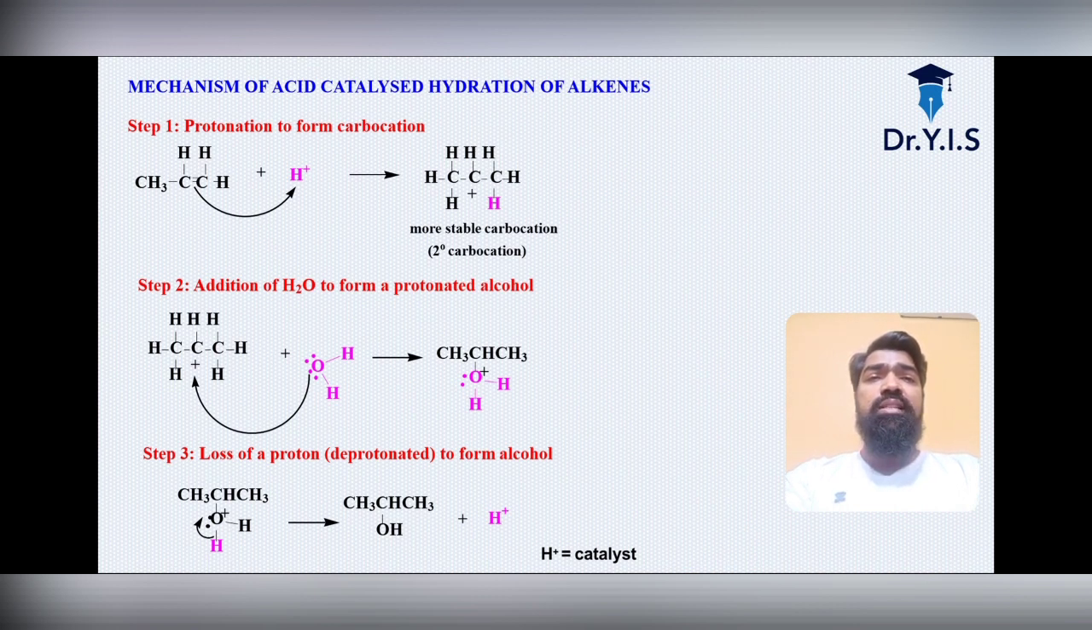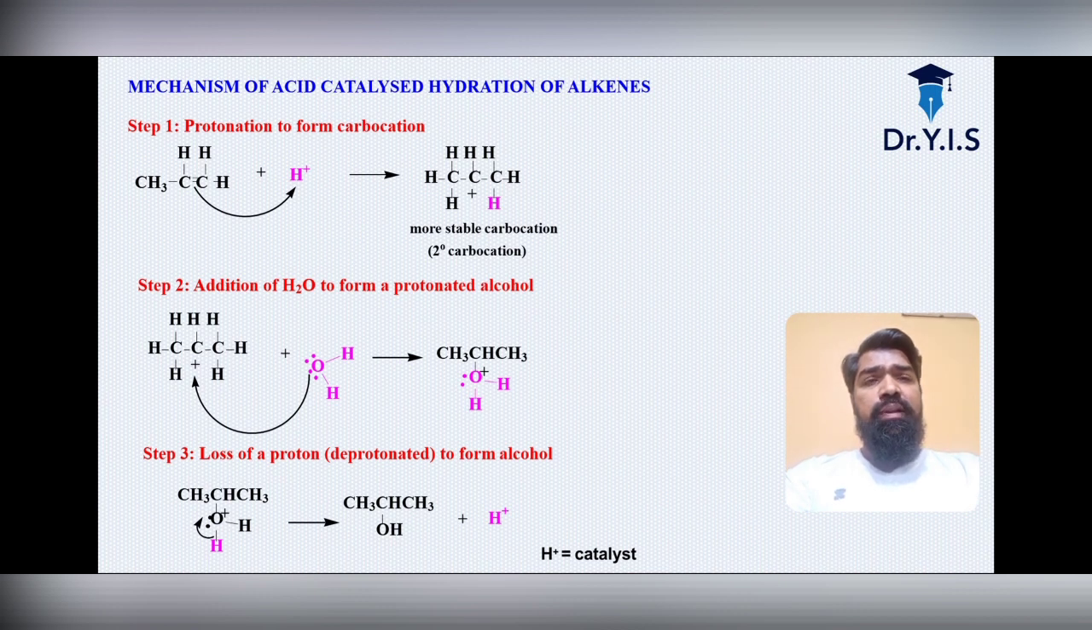H plus ion is added to the carbon, giving the more stable carbocation, the secondary carbocation. Second is the addition of H2O to form the protonated alcohol. Here the oxygen, having two lone pairs of electrons, is acting as a nucleophile on the carbon plus. You see the second step of the reaction. Third is the loss of proton, deprotonation to form the alcohol.